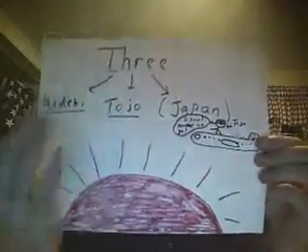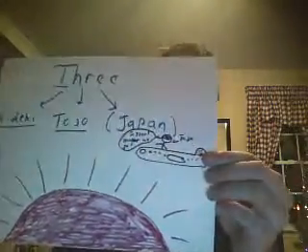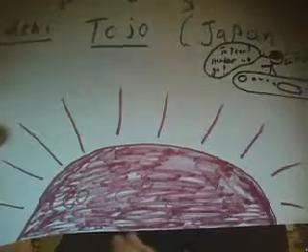So, 3, and the person's name is Hideki Tojo, and he was the Prime Minister of Japan. As you can see right there in the camera, he is riding on a plane that has the Japan red sun, and he also says, "To Pearl Harbor we go," with the rising sun for their flag. One interesting thing about Tojo is that he was the man behind and responsible for the bombing of Pearl Harbor in Hawaii, which actually brought America into the war because America had been neutral for such a long time. But, of course, that's a different lesson. We'll talk about that another day.